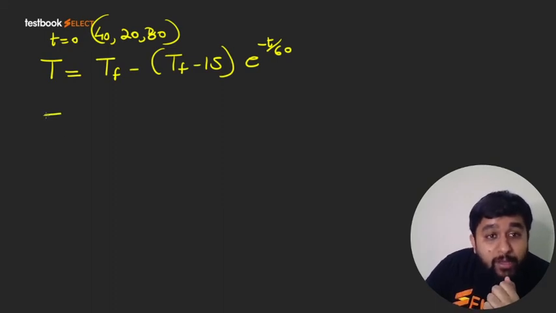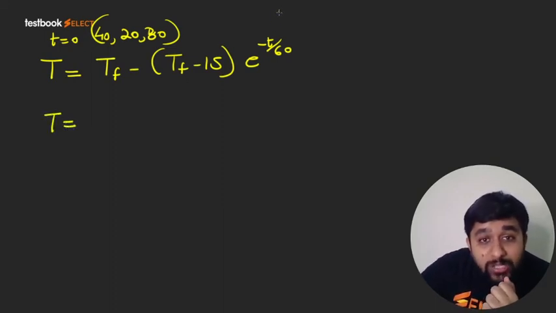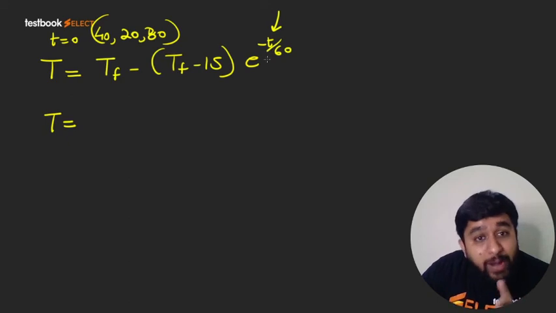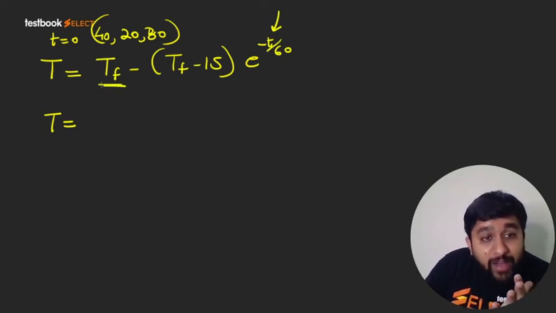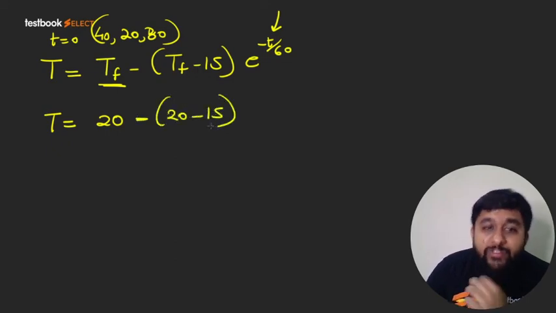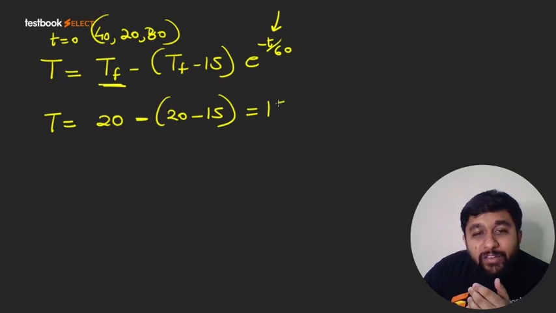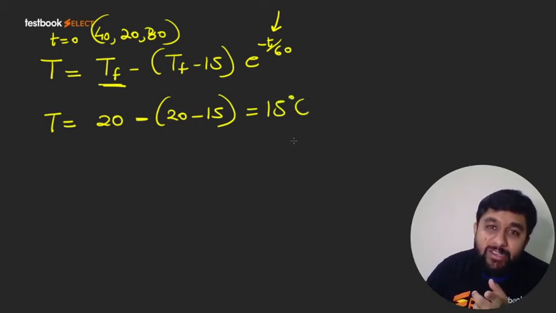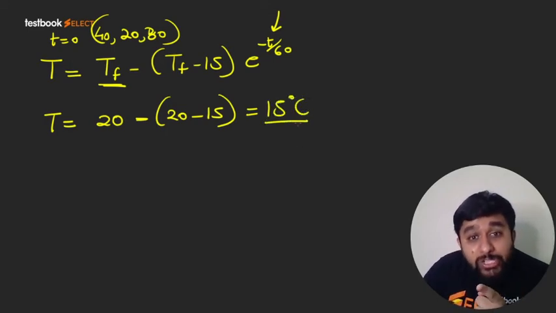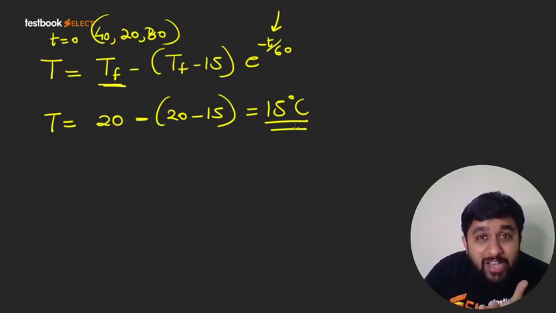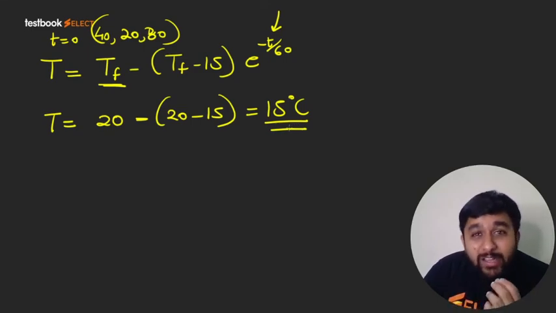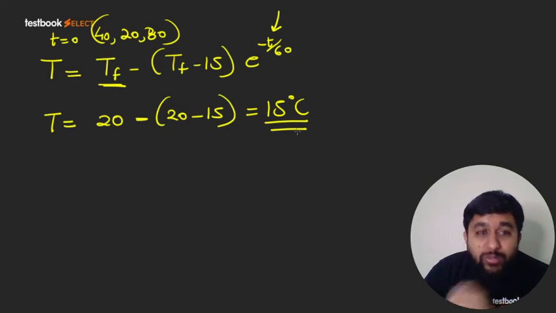So what will happen? For t equal to 0, this term will become 0, e raised to power 0 is 1. And what is the final temperature at this point? 20. So you will have 20 minus 15. So your answer will be 15 degrees Celsius. So at the corner point, initial temperature is 15 degrees Celsius. And this is the initial temperature of the bird also.